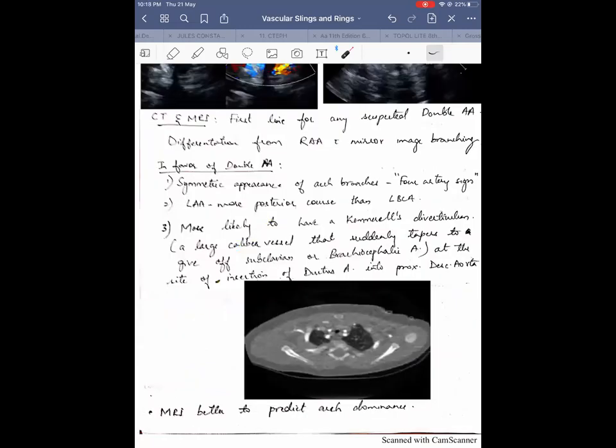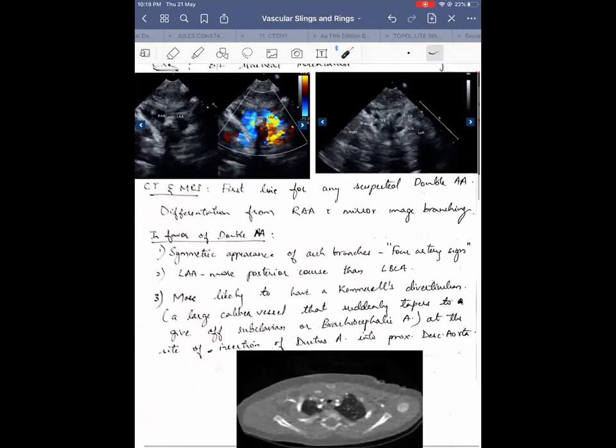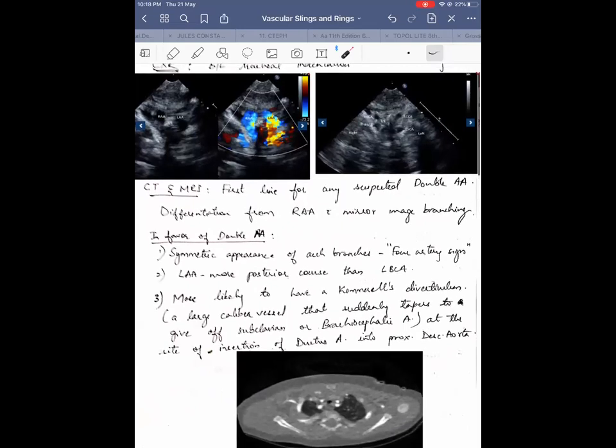So in any vascular ring and also in a double aortic arch, CT and MRI are always the first line. If you are suspecting on an X-ray and 2D echo, you may still not find it. There should be a high index of suspicion in the neonatal period. If neonates present with stridor, wheeze, respiratory symptoms as well as GI symptoms, if they have both, there should be an index of suspicion for vascular ring. Only then probably the diagnosis will be made.